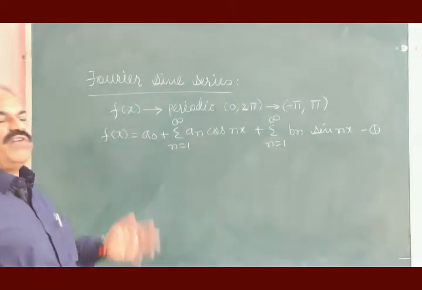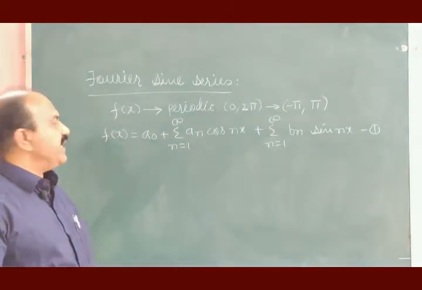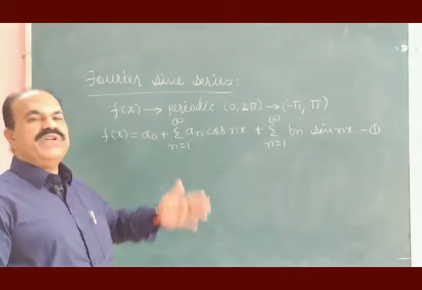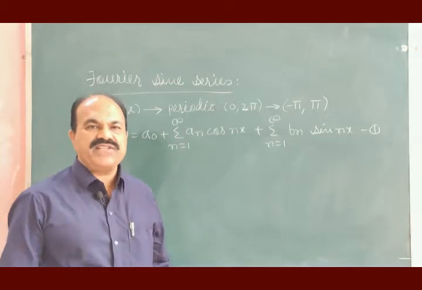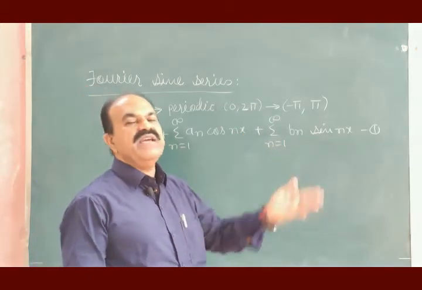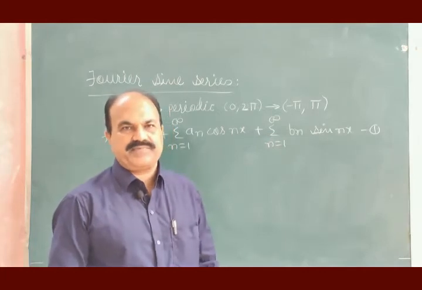That is, f of x is equal to a0 plus summation over n is equal to 1 to infinity an cos nx plus summation over n is equal to 1 to infinity bn sin nx.